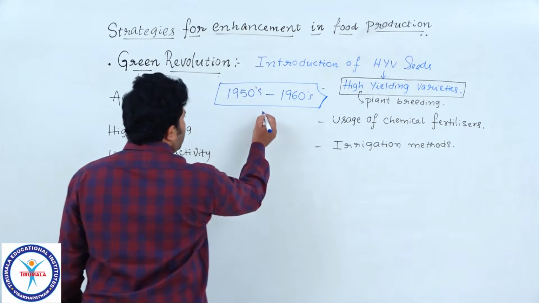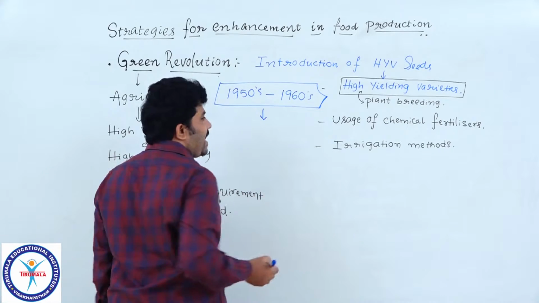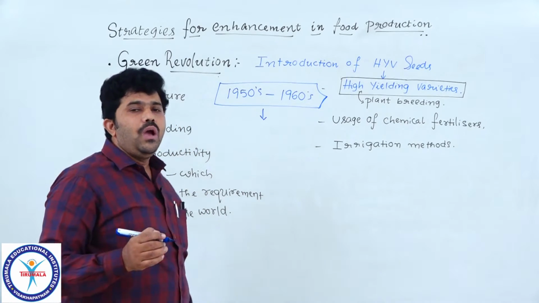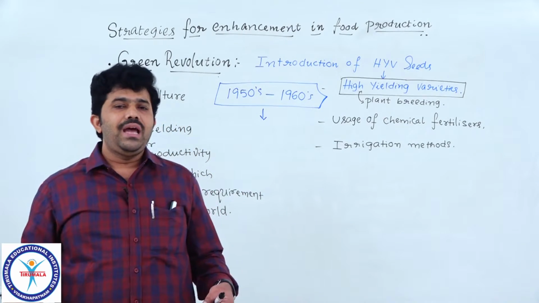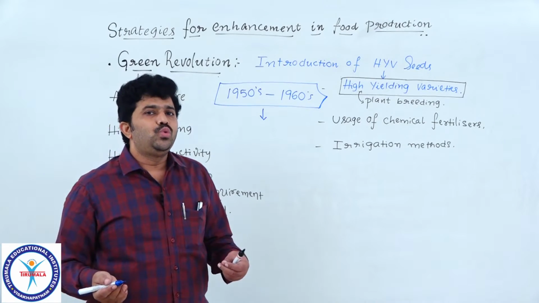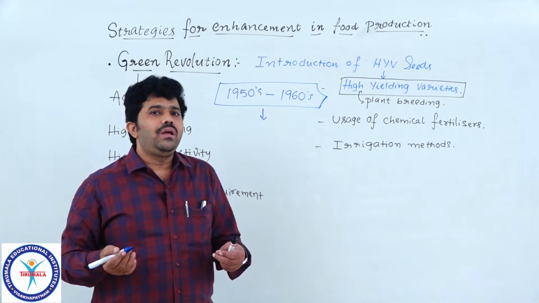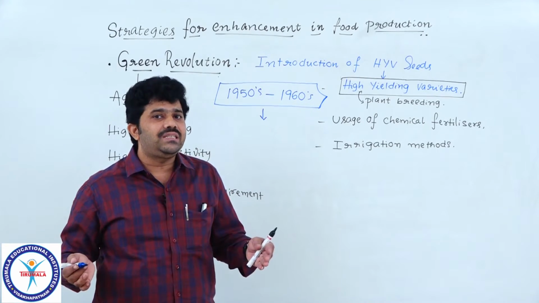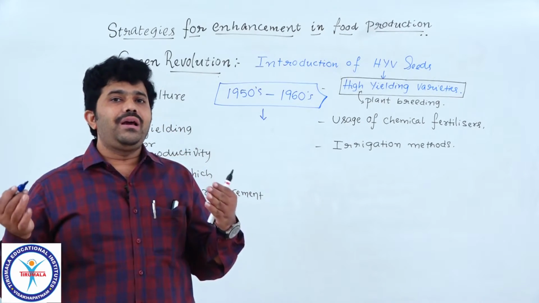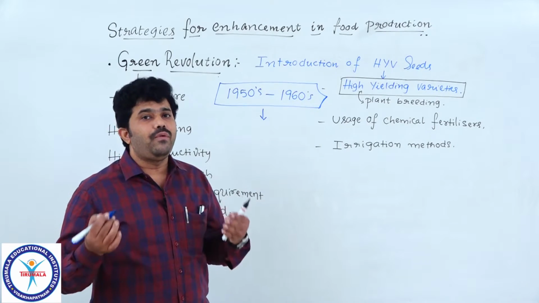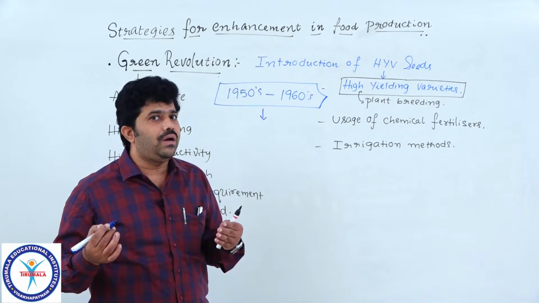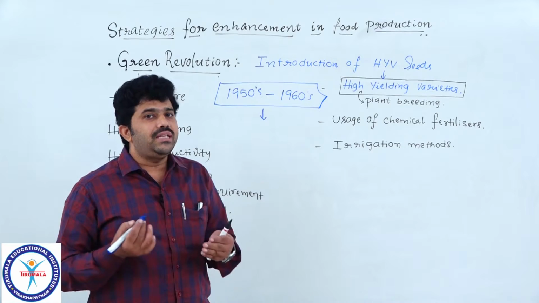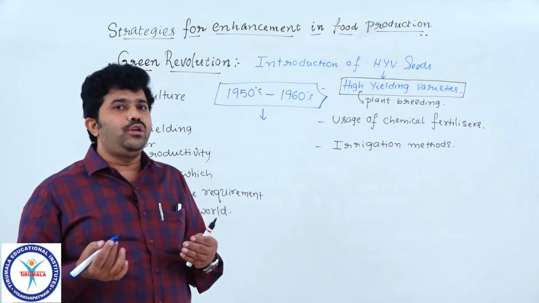In that period, a great scientist in the world was always trying to eradicate the hunger of the world, for those suffering from hunger and scarcity of food.